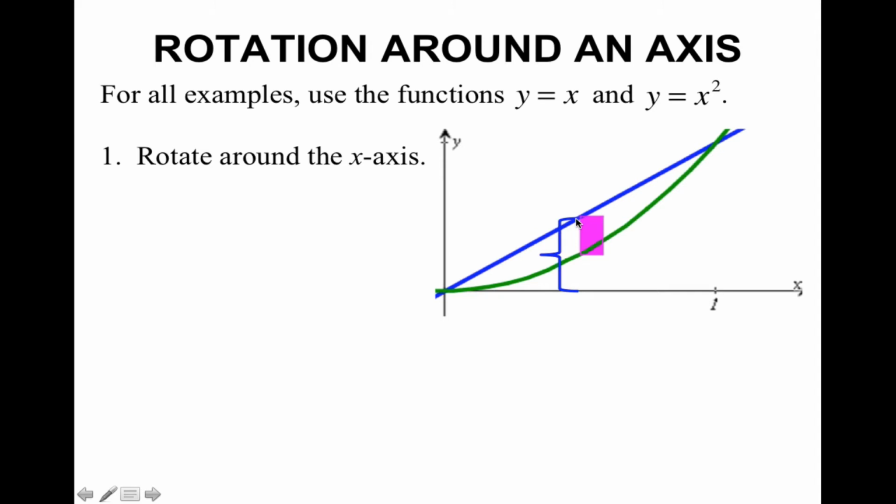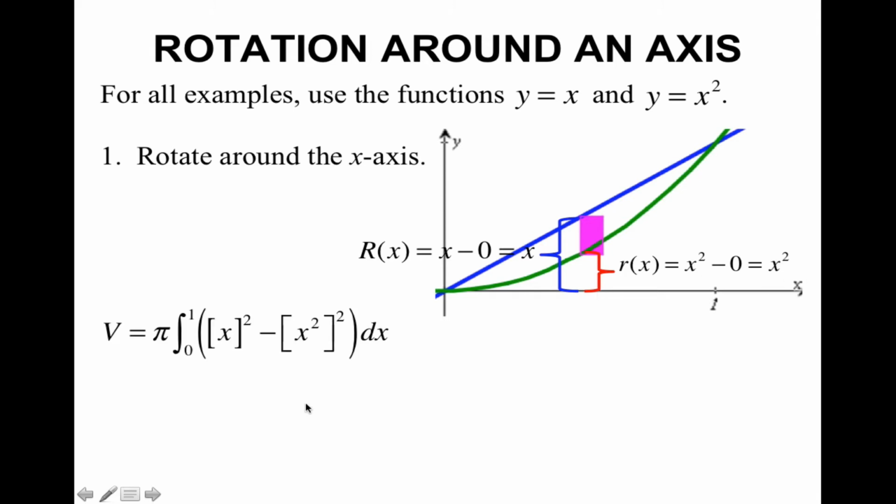So our outer radius is going from the curve furthest to the axis of revolution to the axis of revolution. So that means my big R of x is going to be x minus 0, which is just x. And my inner radius is going to be closest curve minus the axis of revolution. So little r is going to be x squared minus 0, which is just x squared. So now I can set up my integral.